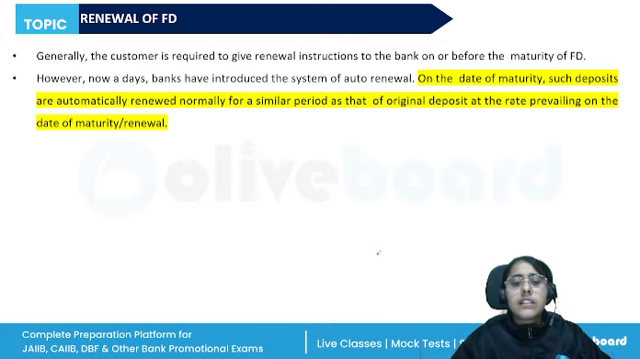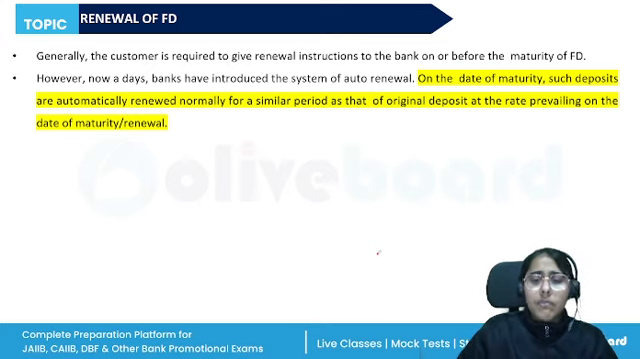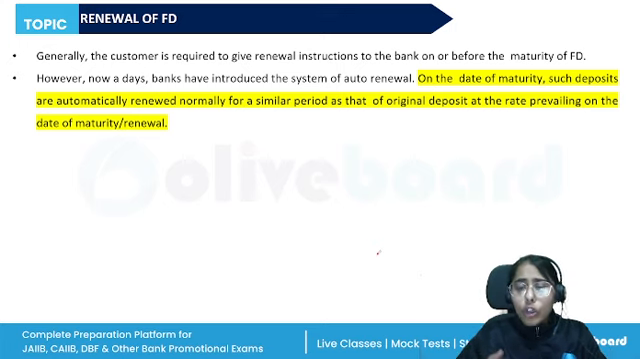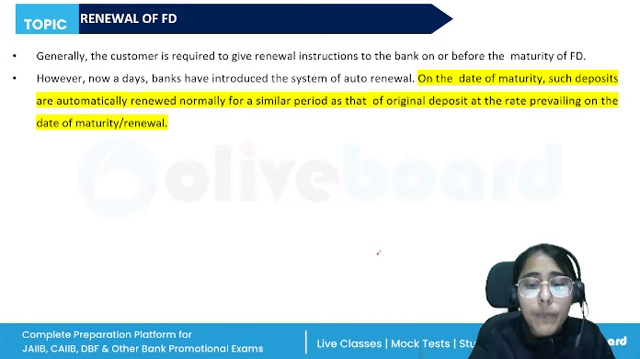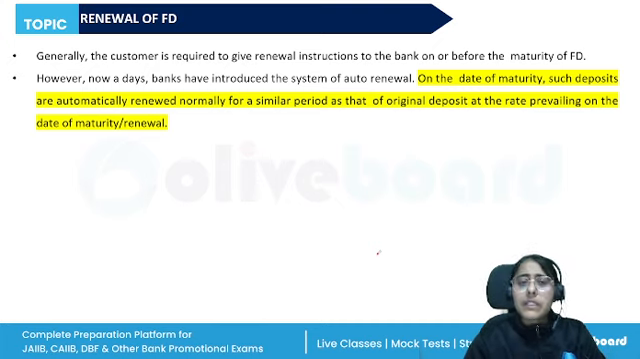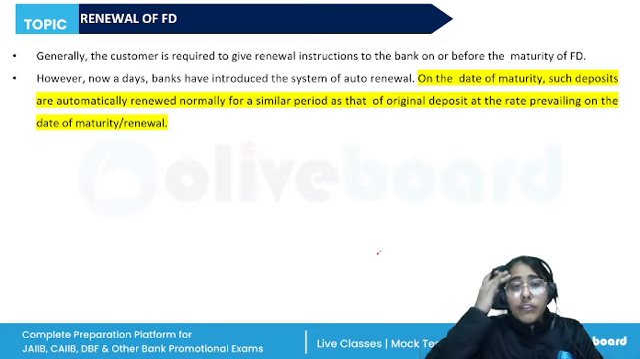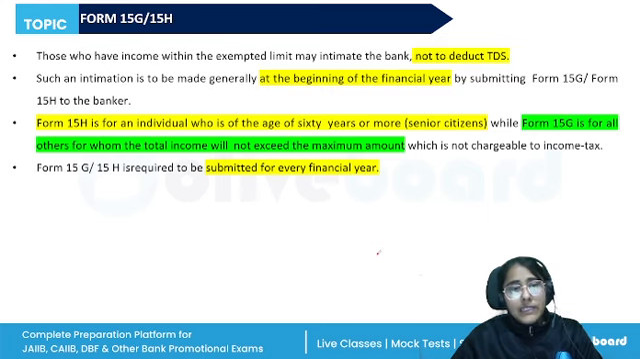Then regarding the renewal of FD, mostly an auto renewal policy is followed. On the date of maturity, such deposits are automatically renewed normally for a similar period as was the original deposit. However, the period of auto renewal and the interest may differ from bank to bank as per their own stipulated policy. So if the customer forgets to give instructions to renew the FD, what will happen? The facility of automatic renewal is going to help them.